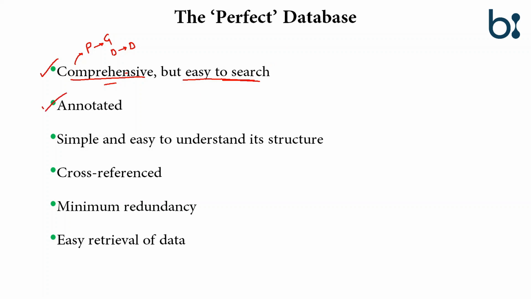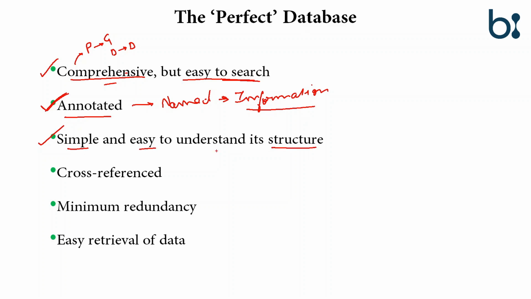Second is annotated, meaning the researchers can get the knowledge of what the data is about. It should be named properly, and the data should carry the information. Third, it should be simple, with a structure that is easy to understand. If the structure is complicated, the understanding of the researcher will be less and the usefulness of the database will decrease.